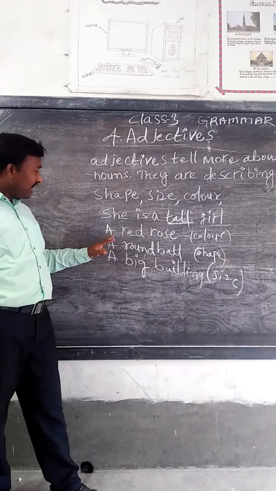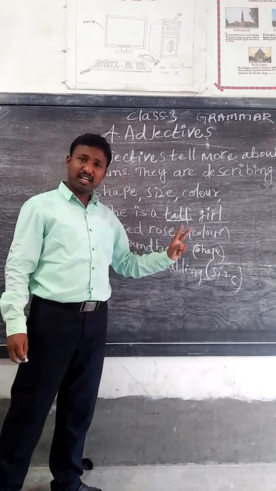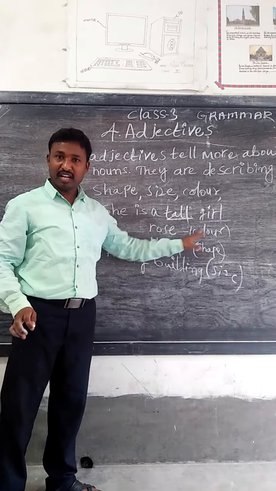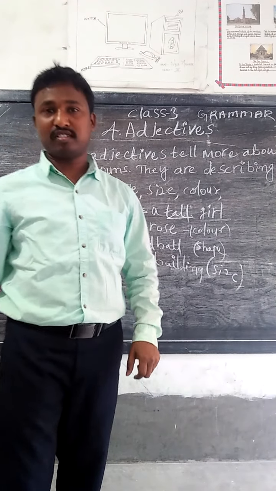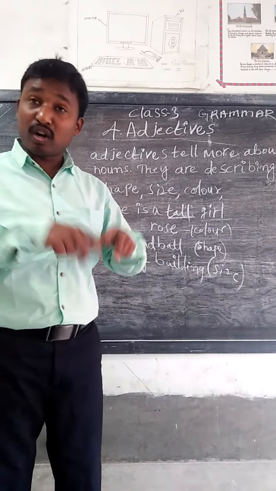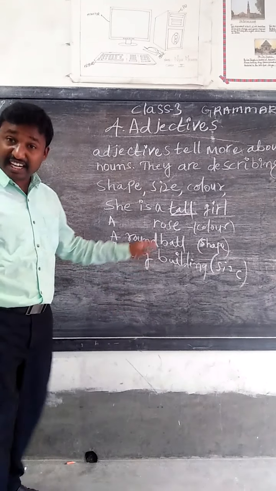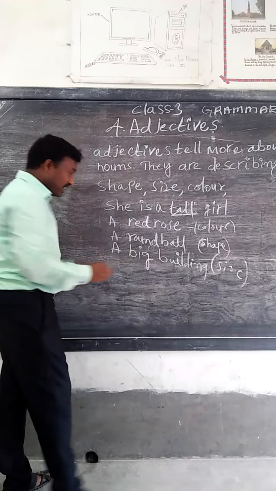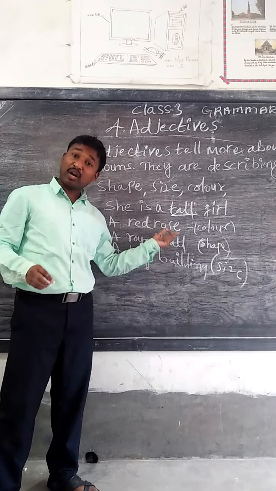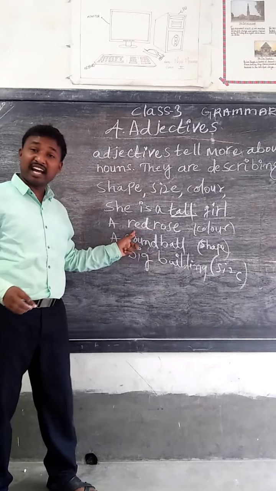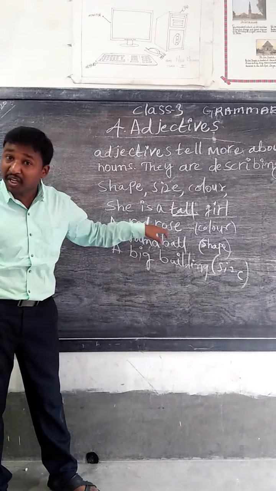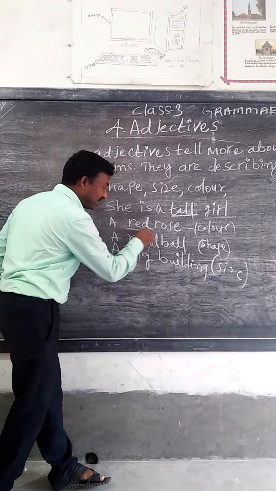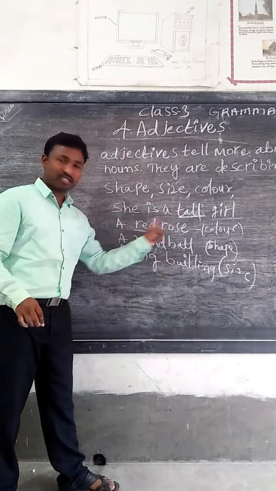A red rose. Dear children, you see, a rose is a flower. But what type of rose? Is it a red rose? The rose is red in color. So red describes the noun. A red rose.